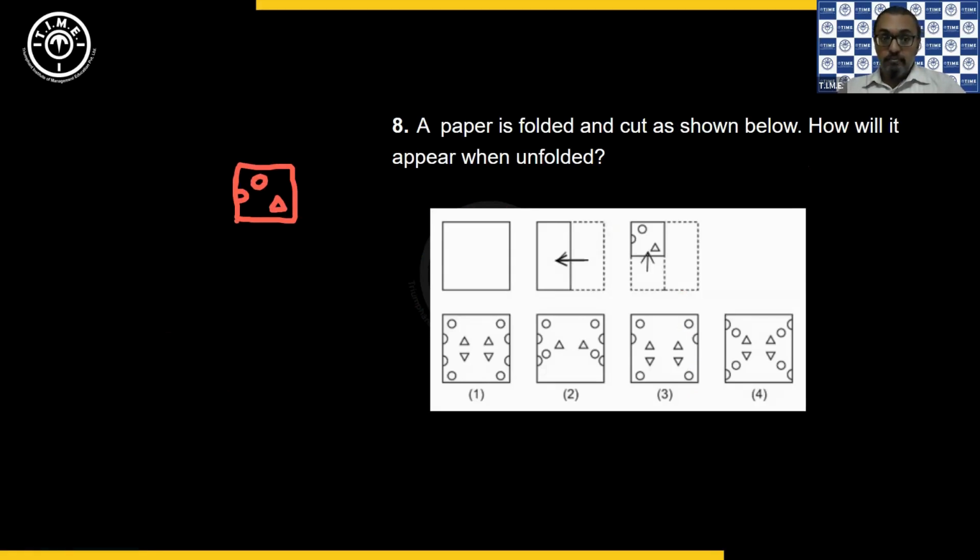Now if I unfold it, if you look at the arrow mark here, it is an upward arrow, correct? Because it is an upward arrow here, it is going to be unfolded in the downward direction like this. So the triangle will appear reversed. You will have a circle and then you have the half circle. So this is how it is going to be. Correct? And then again, if you see the arrow mark is like this. So that means we have to unfold it like this in the reverse direction because it is folding in that direction. So unfolding should happen in the reverse direction.